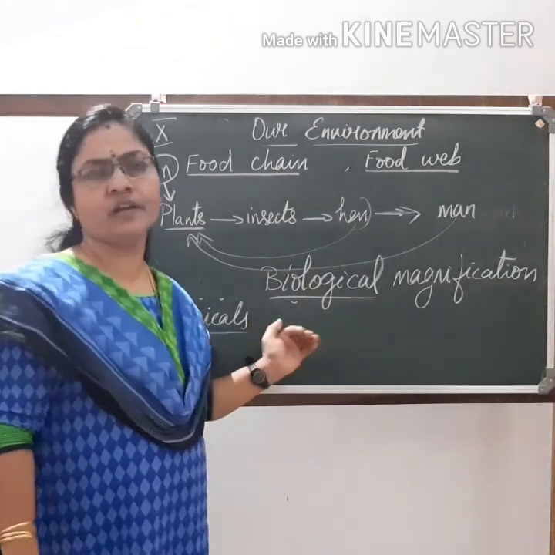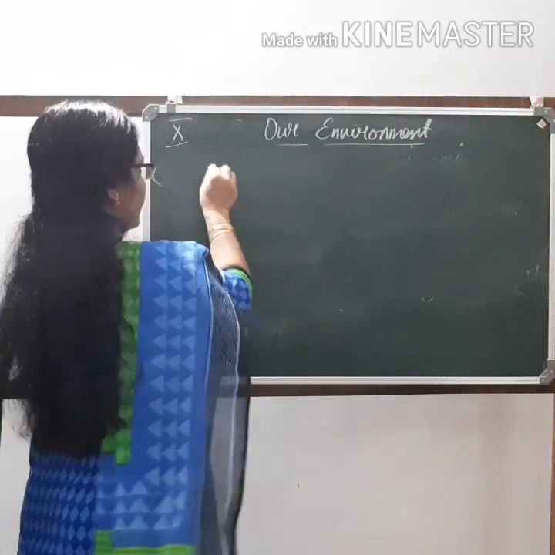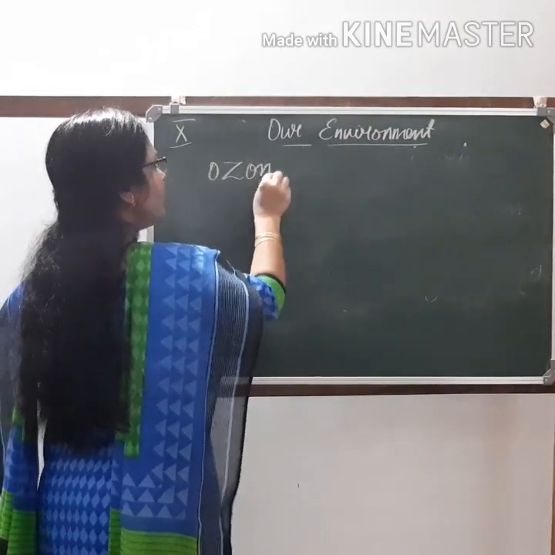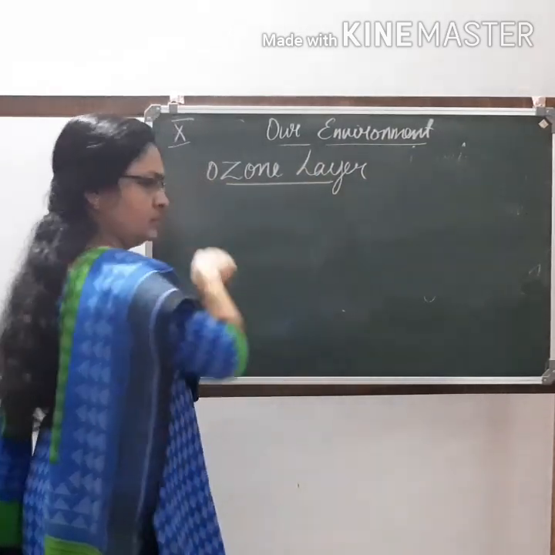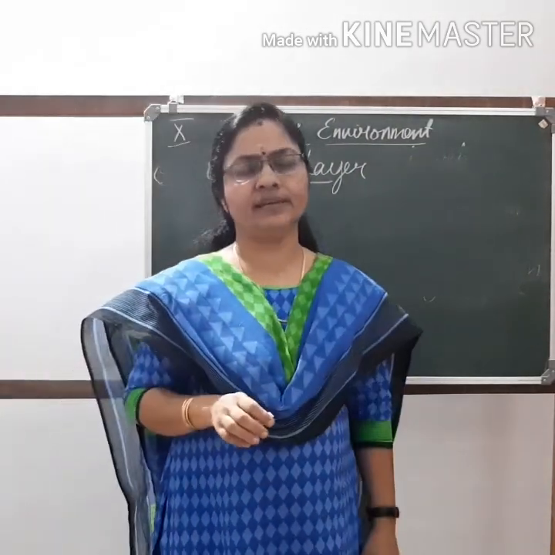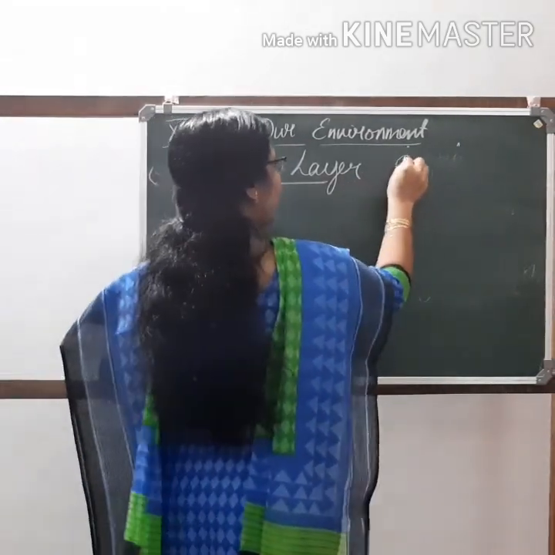So that is the first part of the chapter. Next topic is ozone layer. Ozone layer is familiar to you. Ozone is a harmful gas. This is O3. Ozone is represented by O3.